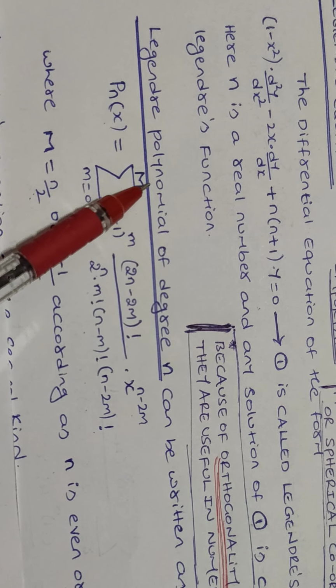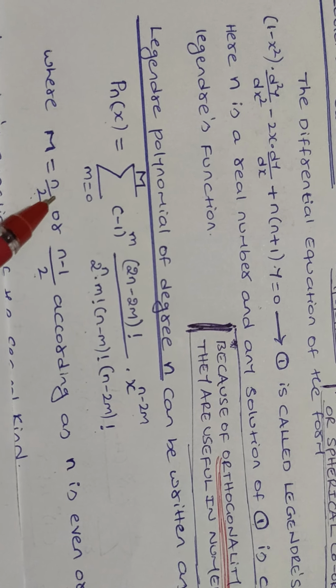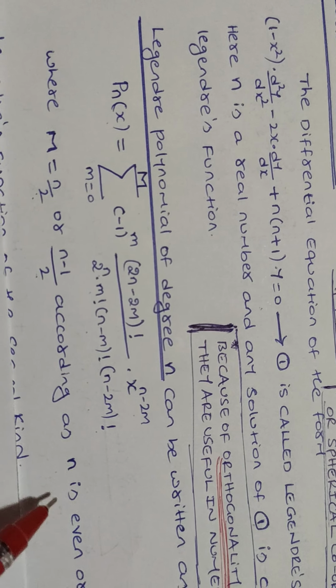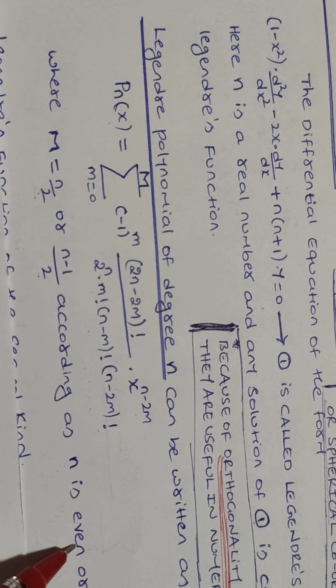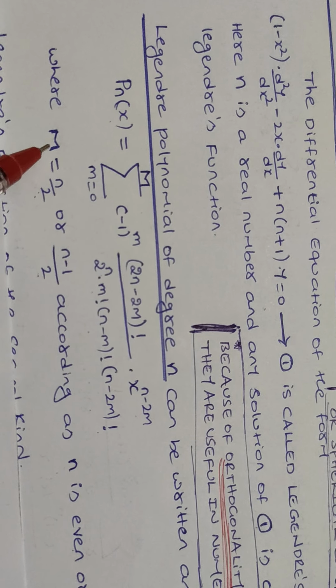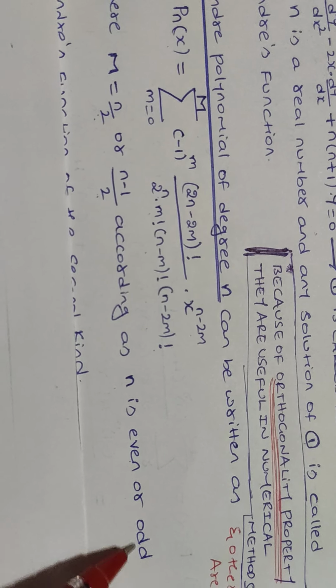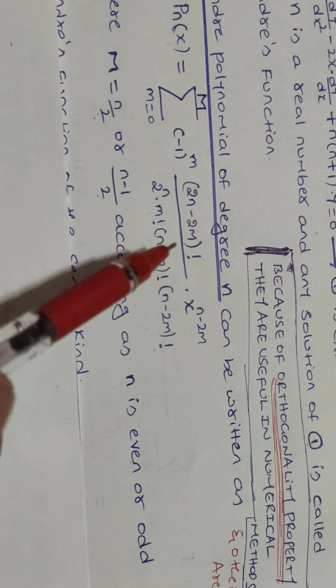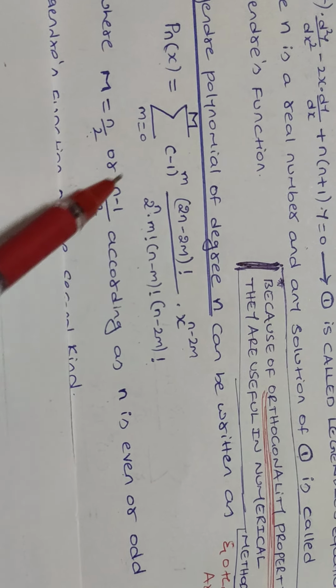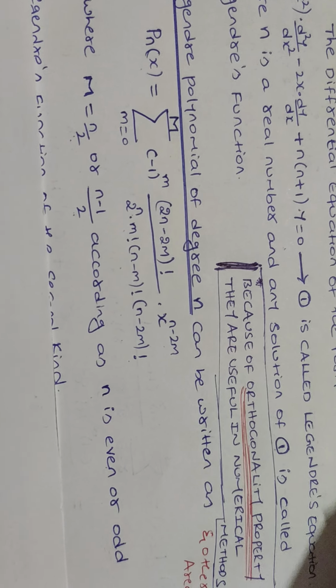Here the value of capital M is n divided by 2 if n is even, and the value of capital M is (n minus 1) divided by 2 if n is odd. This is the definition of Legendre polynomial of degree n.